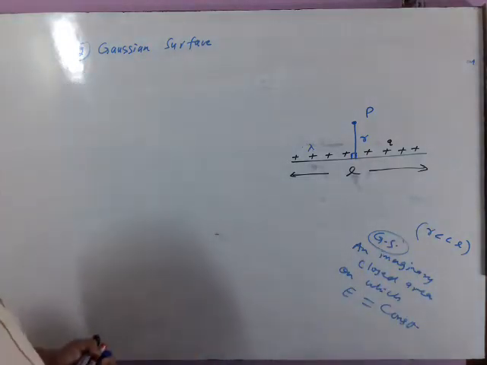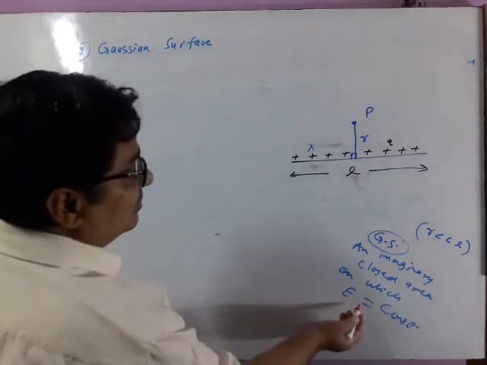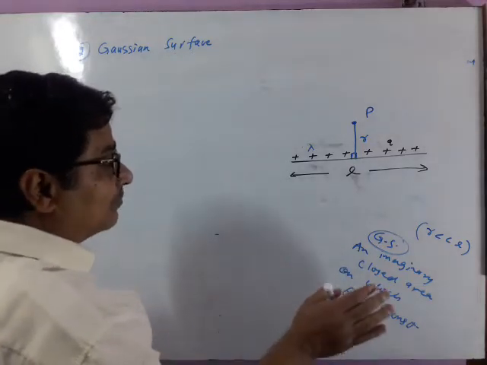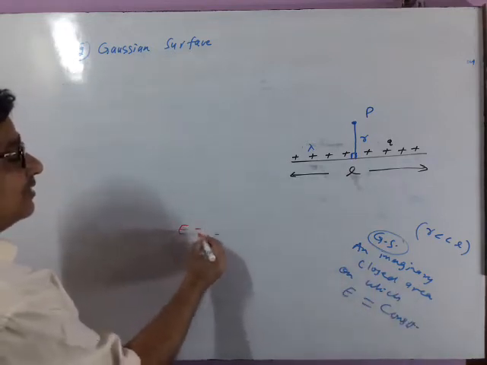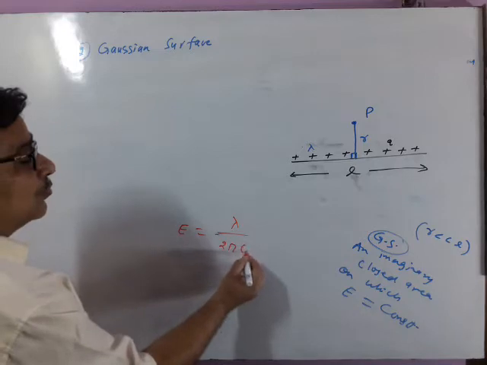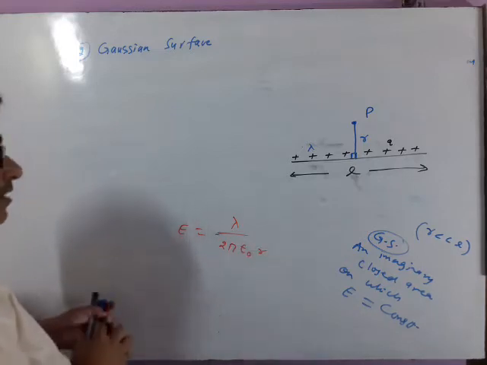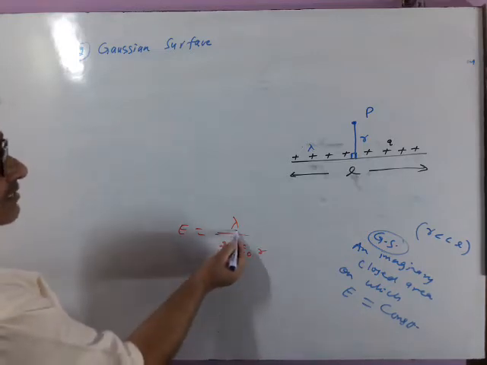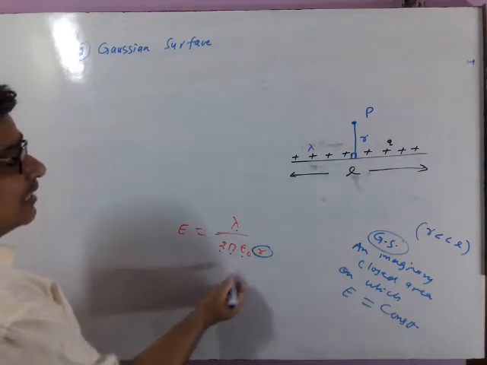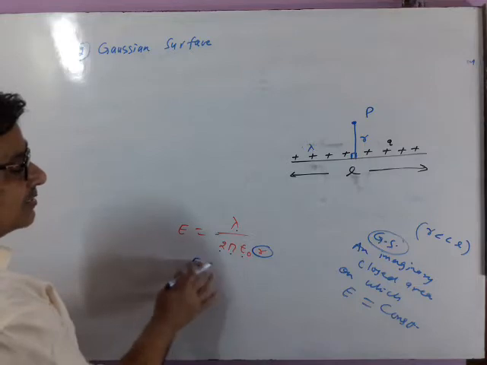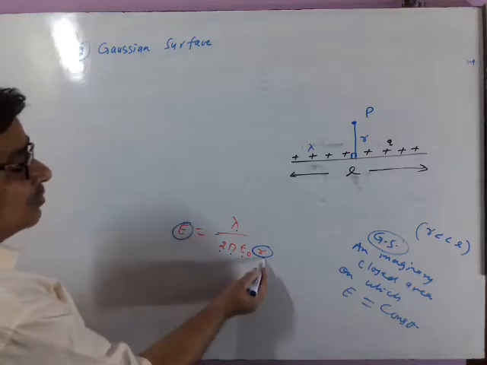What should be the imaginary closed area where electric field will remain constant? You will come to know at the final stage. Finally its answer will be lambda upon 2 pi epsilon naught r. Finally you will see this lambda is linear charge density, constant. Only this R remains. So E is depending upon R only.